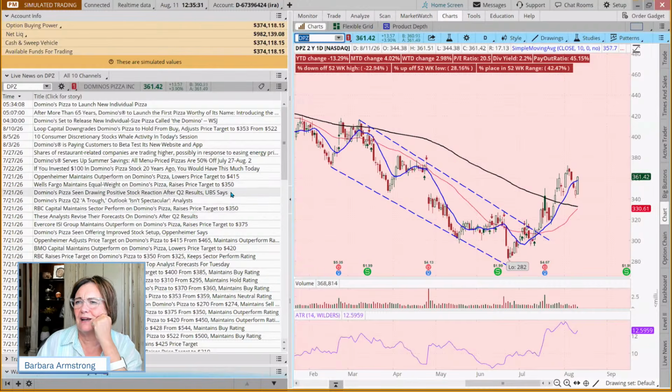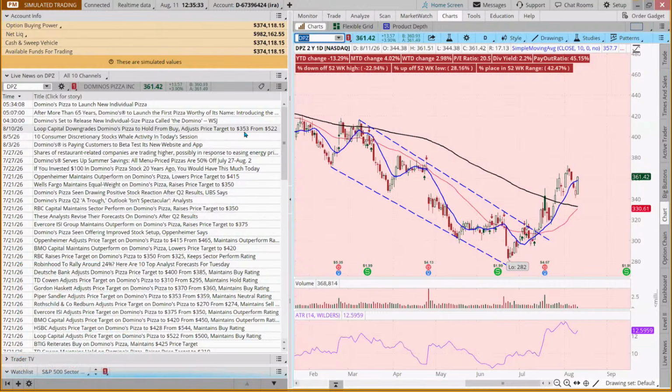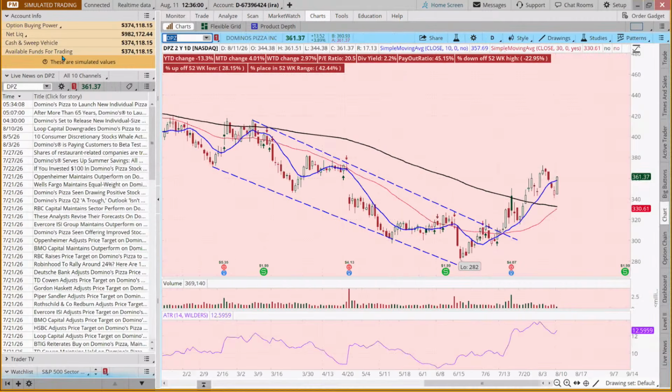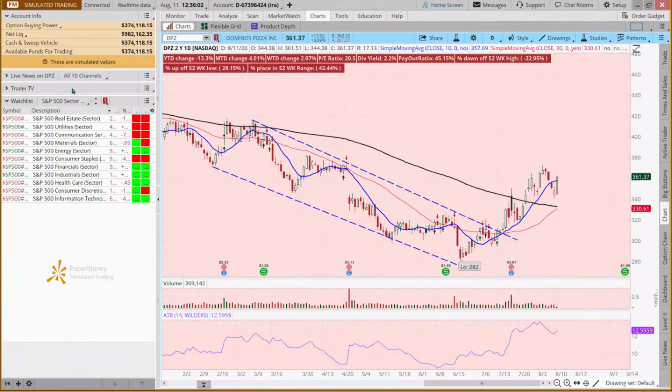These guys are raising price targets, they upgraded it from hold to buy, and these guys moved their price target down, but they moved it to 353, which is what these guys moved it up to, which is interesting, right? 350, 375, 415. Interesting.